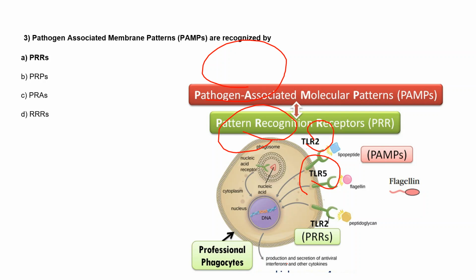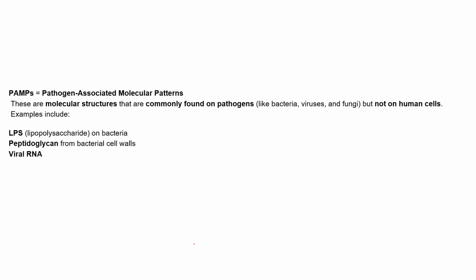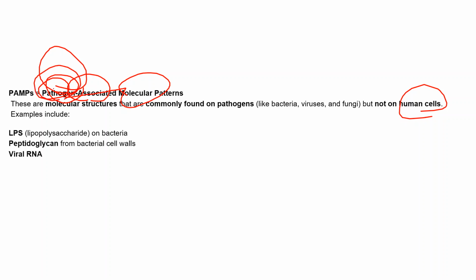Basically, we divide them into three types, right? So PAMPs are molecular structures, and normally they are found on the pathogen, as the name also suggests: the molecular patterns which are associated with pathogens like bacteria and viruses, but they are not present on human cells. They are present on the pathogen only. That's why the term pathogen associated.